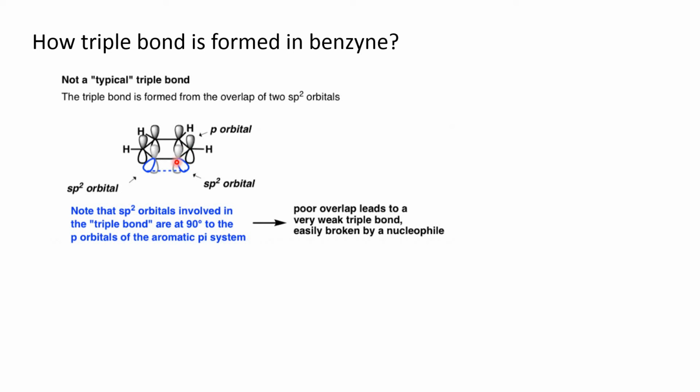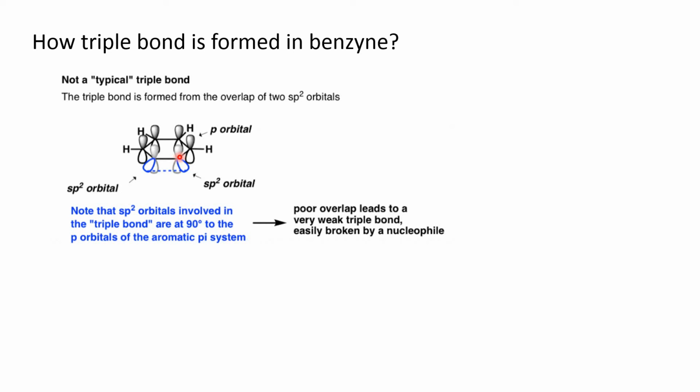Now, this carbon atom has this sp2 hybrid orbital where this negative charge is present, and this carbon atom has this sp2 hybrid orbital which is vacant now because the leaving group has left. They overlap and form the second pi bond. That's why this triple bond is formed.